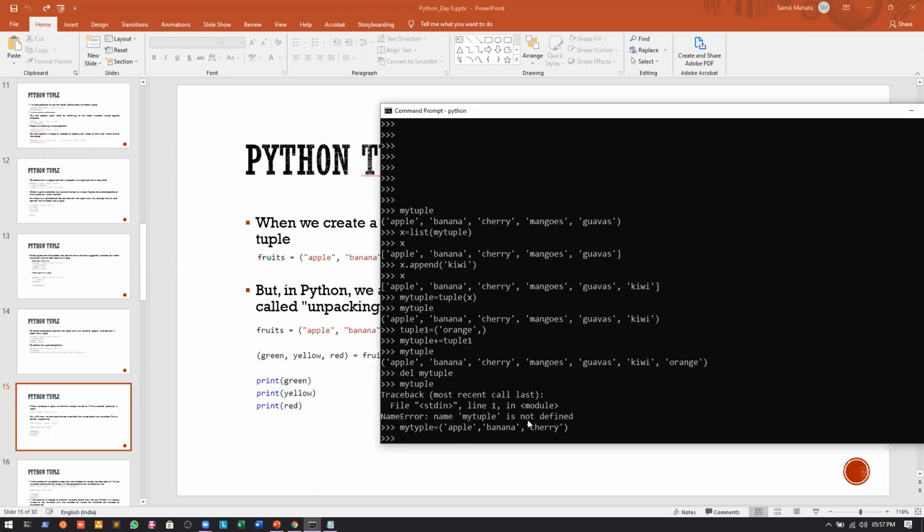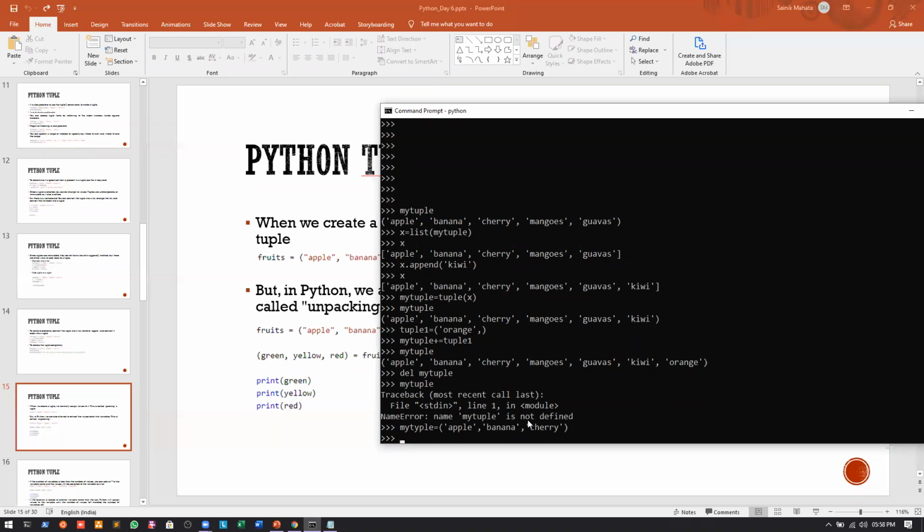We wrote x comma y is equal to, and we called the function. Whenever we were sending the values from the function, we were actually sending them as a tuple, and then we were unpacking the tuple into x and y. If you don't remember, just go to the Google Classroom and see the slides and videos of the previous class.